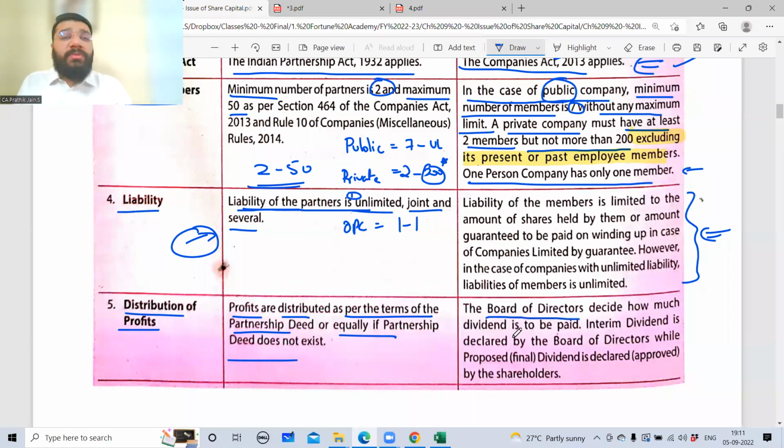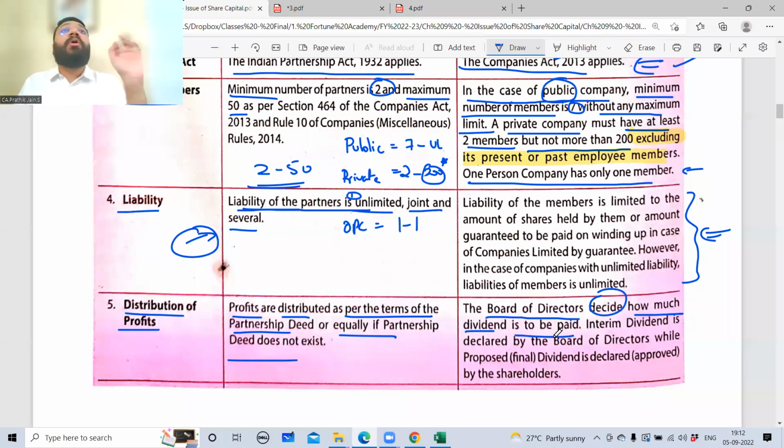The board of directors. There are multiple directors in the company. All these people have the authority to sit and discuss and make decisions. So all these people put together are called the board of directors. I told you in a company, we are fond of using fancy names. So the board of directors is a group of directors who takes decisions on behalf of the company. The board of directors takes a decision on how much dividend is to be paid.